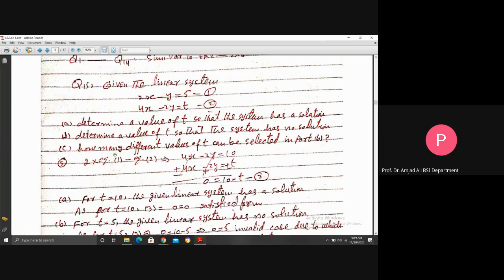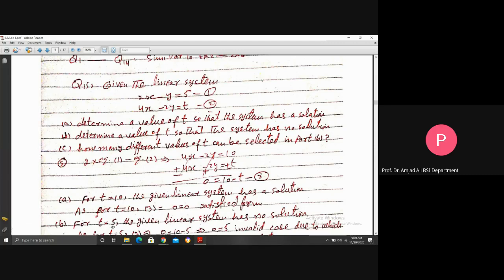Similarly, determine a value of t so that the system has no solution. Here you need only one value of t for which this system gives no solution, becomes inconsistent. So choose that value of t other than 10. So I choose here t is equal to 5. Here your answer is open. You may have a different answer, but all the answers will be correct.